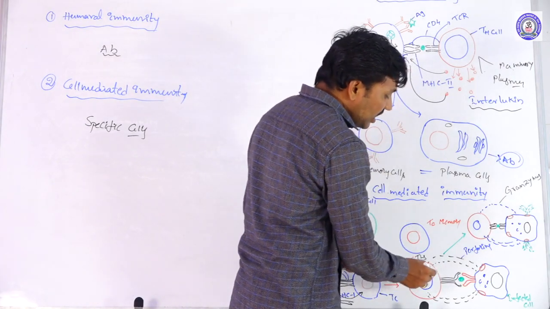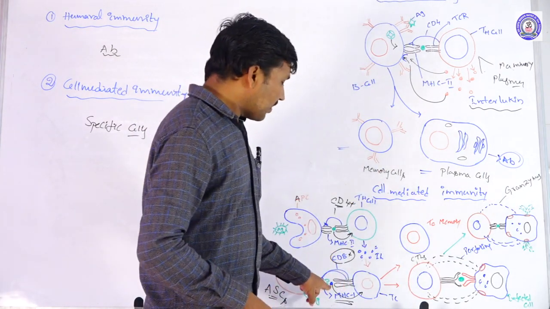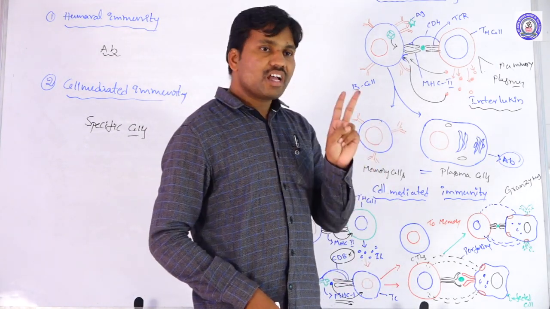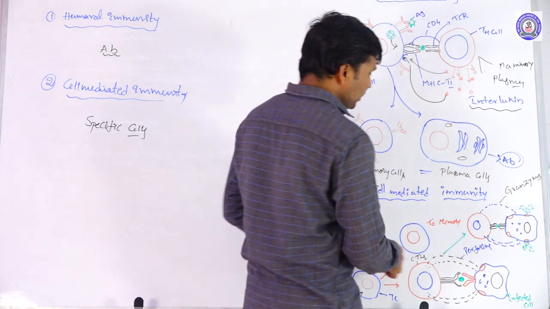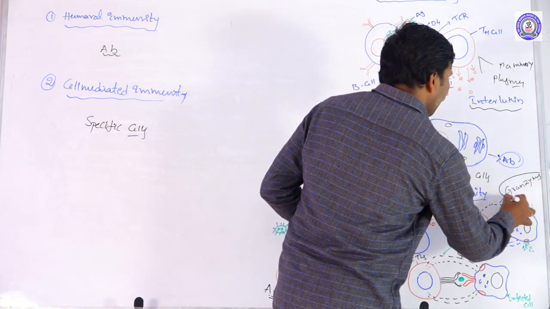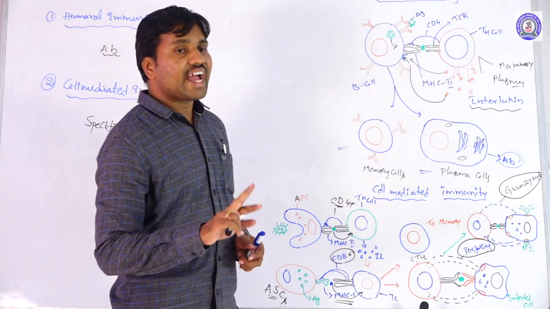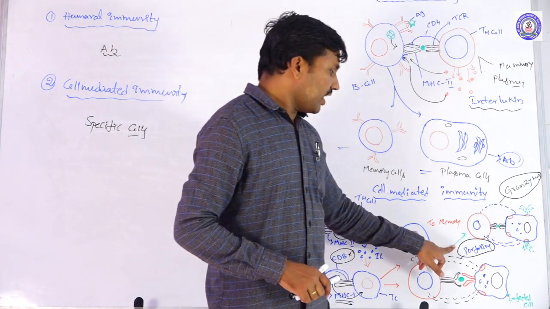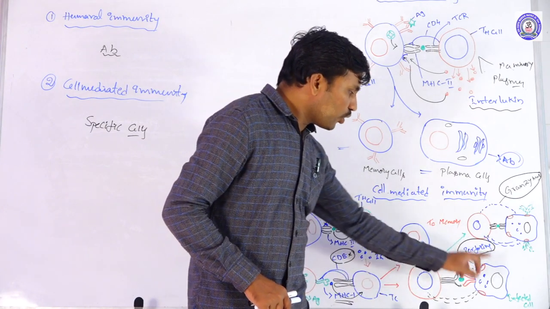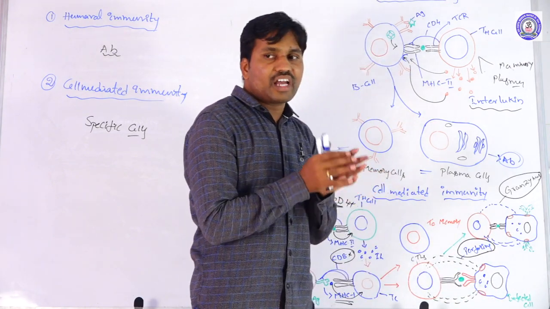These cytotoxic T lymphocytes release two types of secretions because of the antigen activity. What are those secretions? Perforins and granulocyte enzymes are produced. When the CTLs release these perforins, they go to the infected cells and enter the surface of the infected cell.